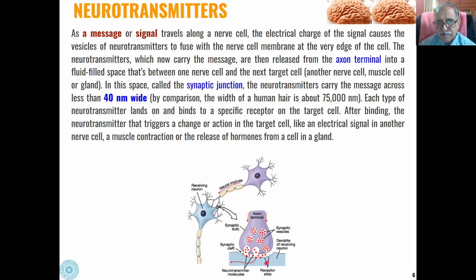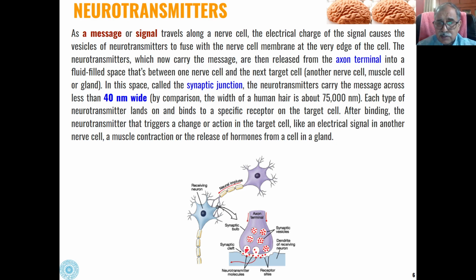You can see this is the receptor site of the receiving neuron, and this is the axon terminal of the nerve cell which is giving away the signal.